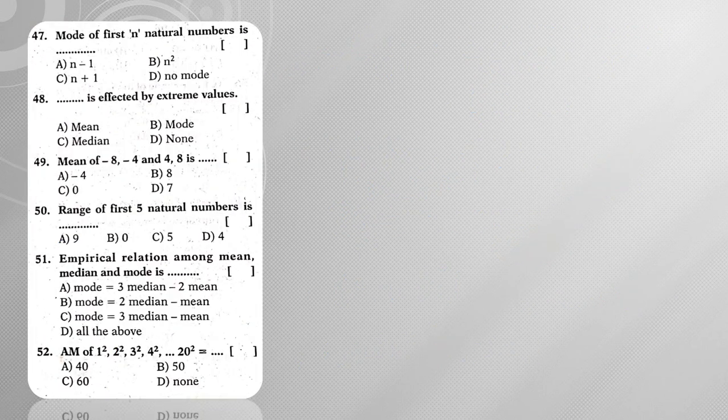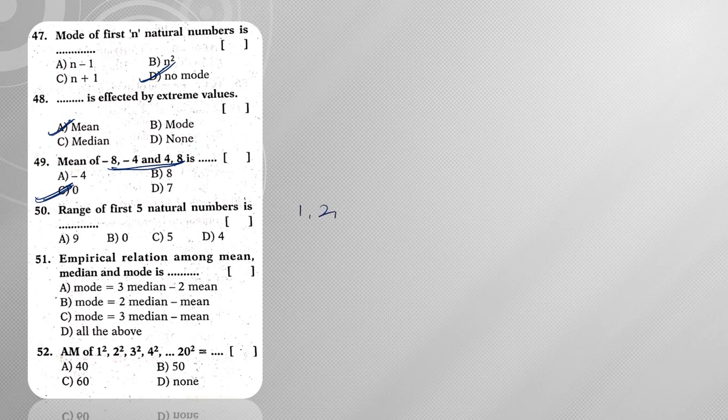Next, question number 47, mode of first n natural numbers is. So if you observe natural numbers, there is no repetition, all the numbers are distinct, hence it has no mode. Dash is affected by extreme values, so by extreme values mean will be affected. Next, the mean of -8, -4, +4, +8. So if you take sum of these observations, sum is 0, hence the mean will be 0.